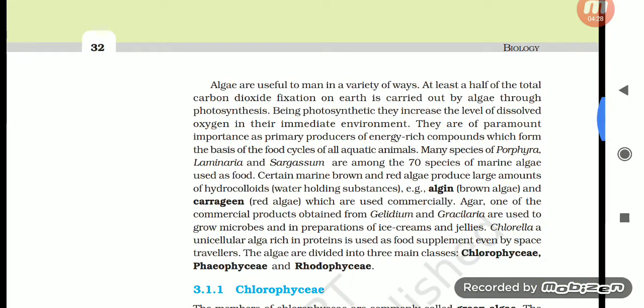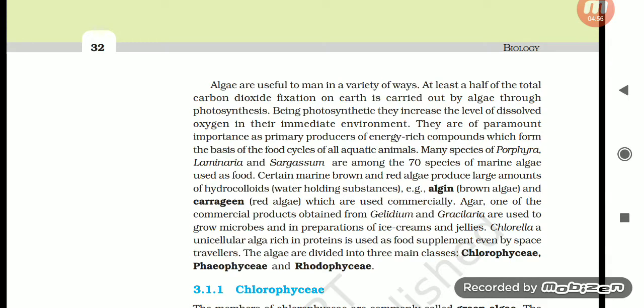Algae are useful to man in a variety of ways. At least half of the total carbon dioxide fixation on Earth is carried out by the algae through photosynthesis. Being photosynthetic, they increase the level of dissolved oxygen in their immediate environment. They are of paramount importance as primary producers of energy-rich compounds which form the basis of the food cycles of all aquatic animals. Many species of Porphyra, Laminaria, Sargassum are among the 70 species of marine algae used as food.